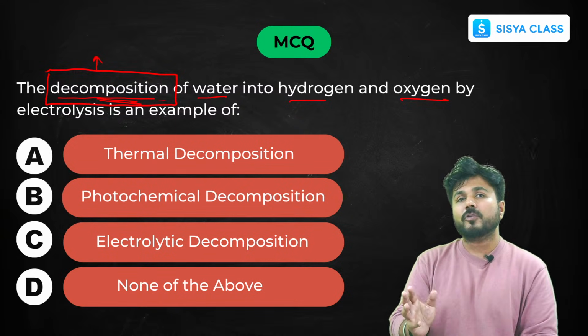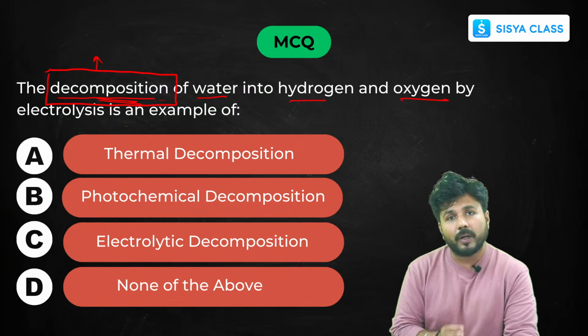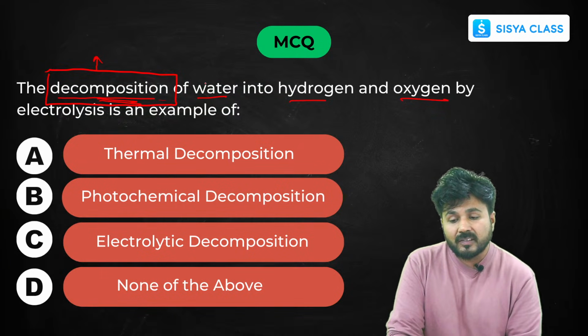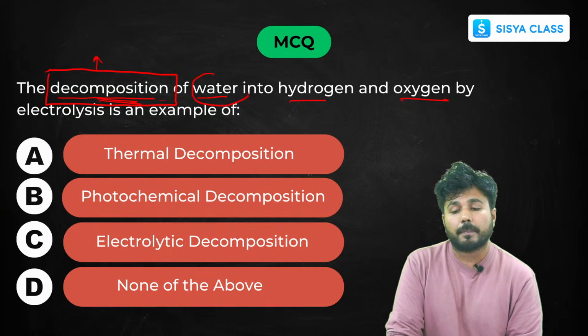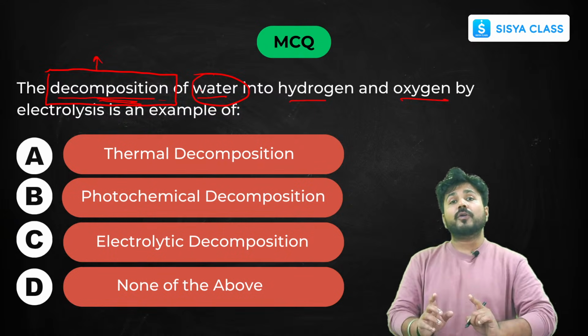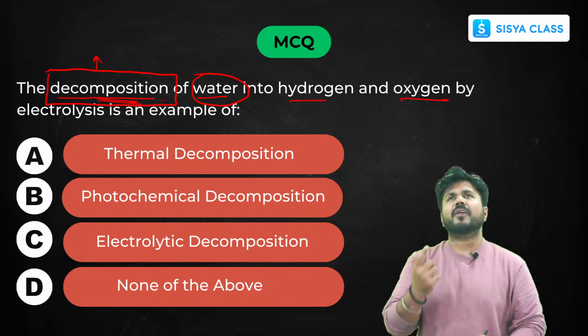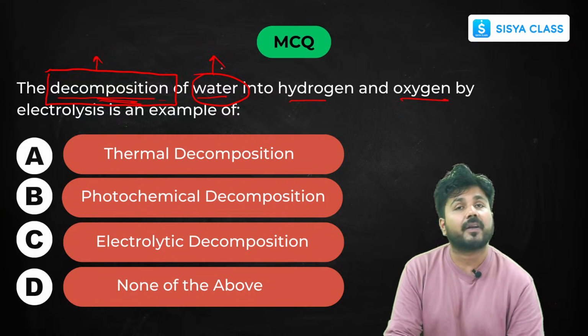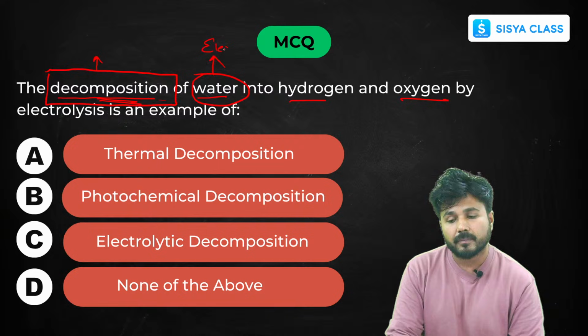Now in decomposition we have learned three: thermolytic, photolytic, and electrolytic. Now just see what is decomposing. Water is decomposing. For that you have to remember a few examples. We have learned that water can't break down without the passing of electric current, so it's electrolytic.